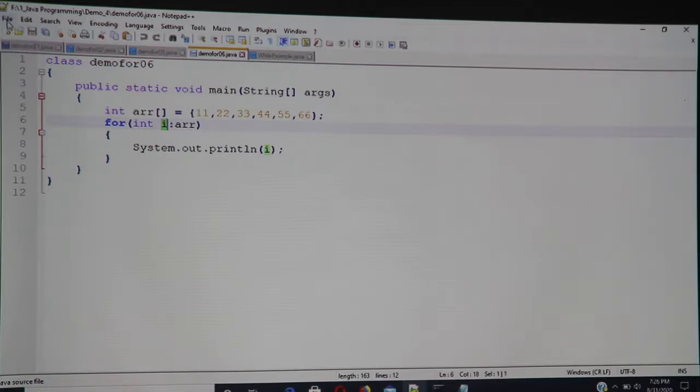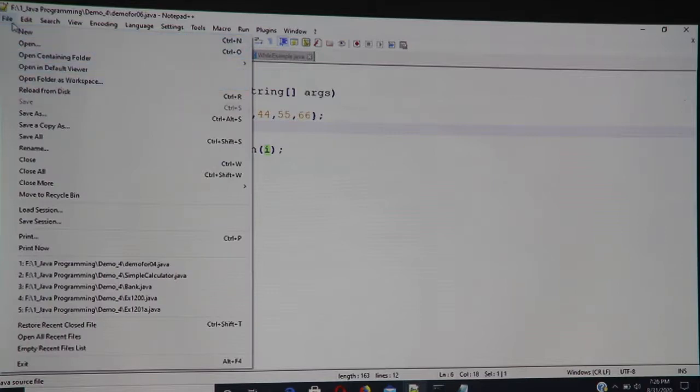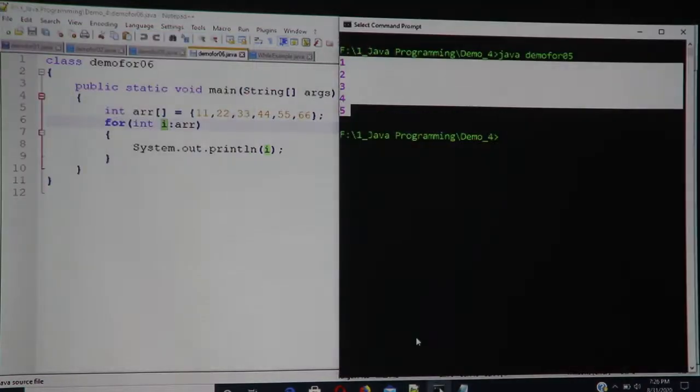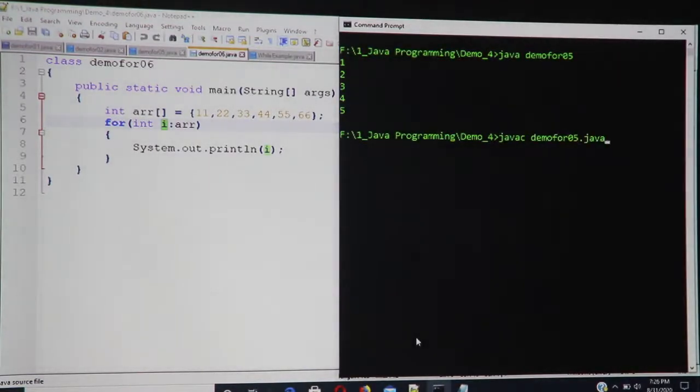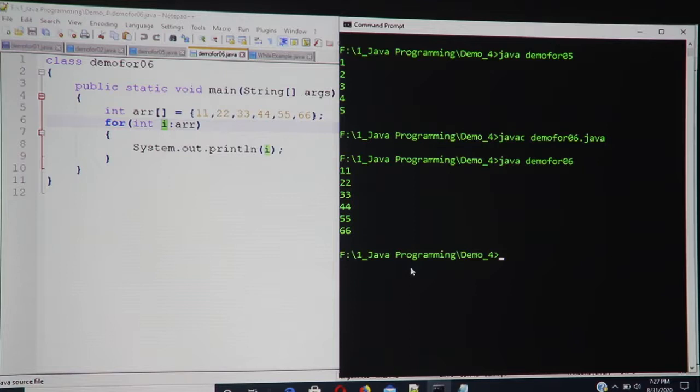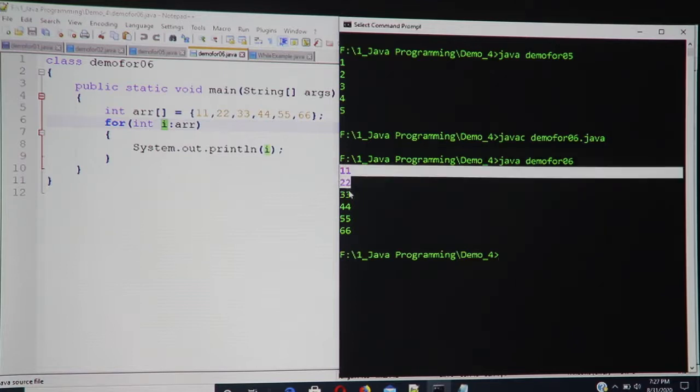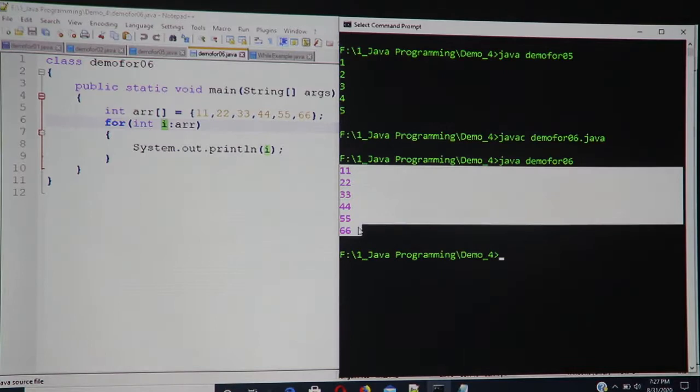So let us quickly witness this again. I'm compiling the program 06 and executing it. What happens is the entire array gets flushed out. For each element of the array, that System.out.println gets printed, and here it is. So the entire array is getting flushed out over here. These are the different flavors of for.